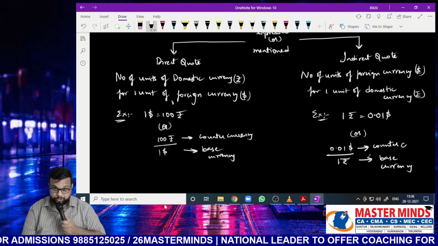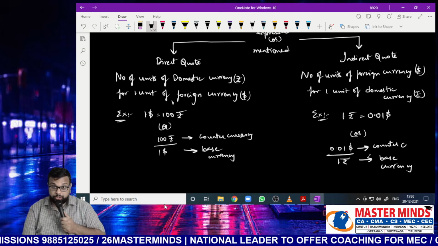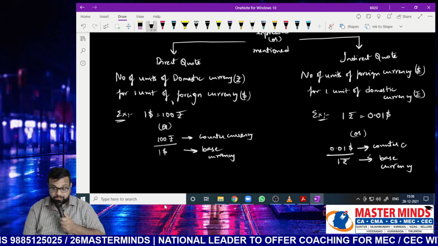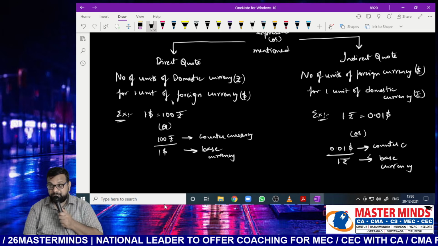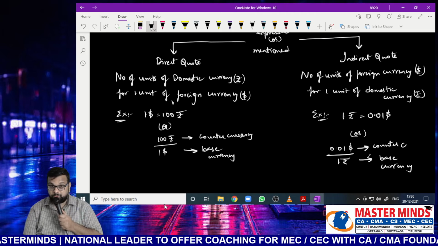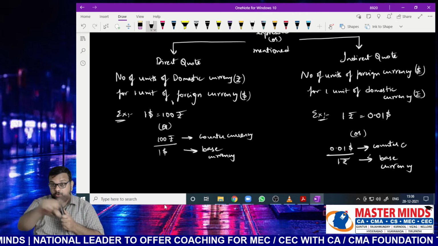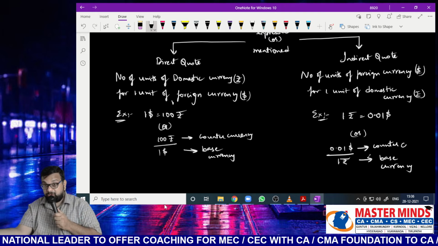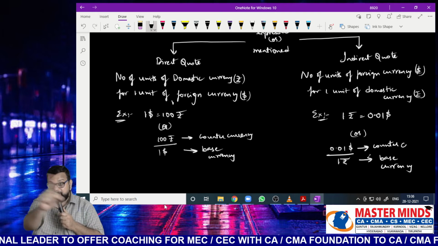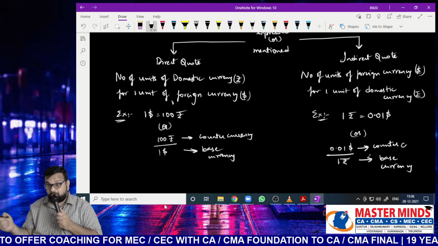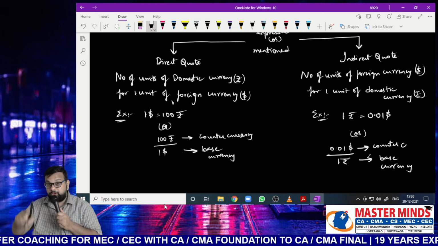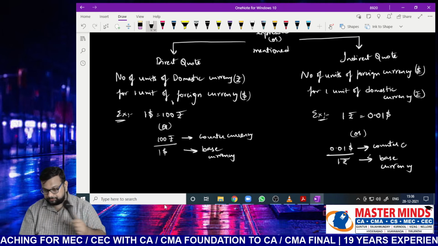And below that, please note it down. Therefore, indirect quote equal to 1 by direct quote. Write down the equation also, Nana. Indirect quote equal to 1 by direct quote. That means there is an inverse relationship between direct quote and indirect quote. If direct quote is given, you can find out indirect quote. If indirect quote is given, you can find out direct quote. How, sir? The relationship is inverse between direct quote and indirect quote.